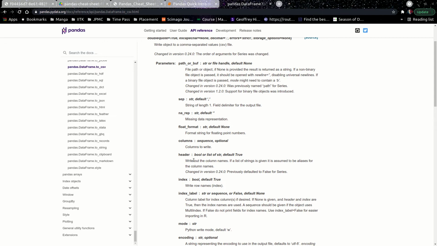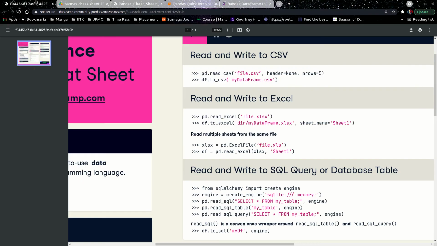So what does header do? It's default true, and what does it do? Write out the column names. If a list of strings is given, it is assumed to be aliases for the column names. That means by default it is true, and it will write out the column names to the CSV file. Now if I set header to false, the column names will not be transferred to my dataframe.csv file.